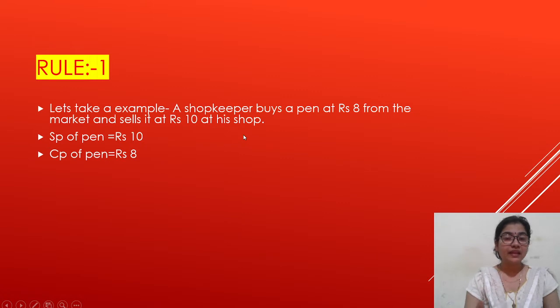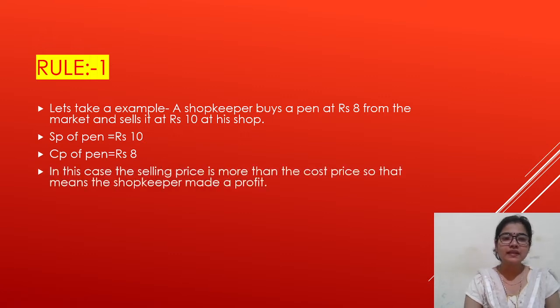If you are buying anything, that is your CP. Here the shopkeeper is buying the pen for rupees 8, so CP of pen is rupees 8. In this case, the selling price, which is 10 rupees, is more than the cost price, so that means the shopkeeper made a profit.